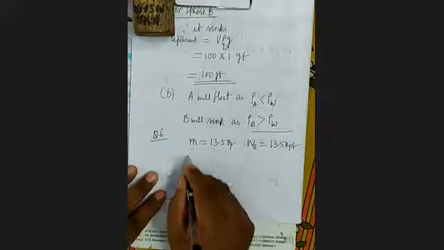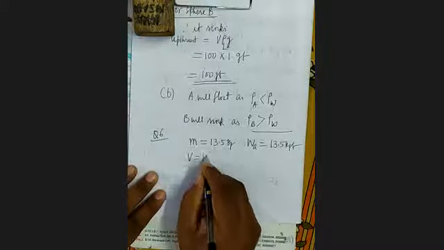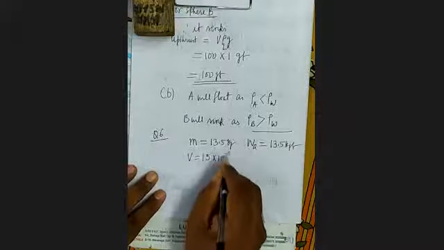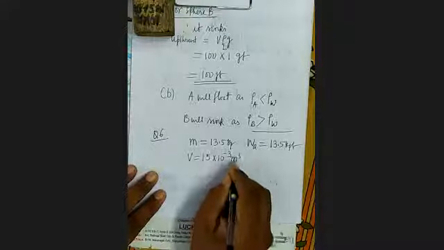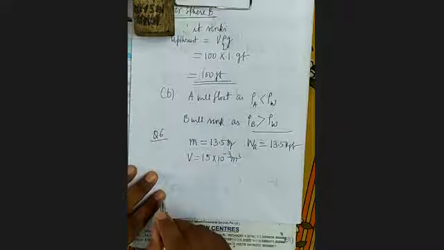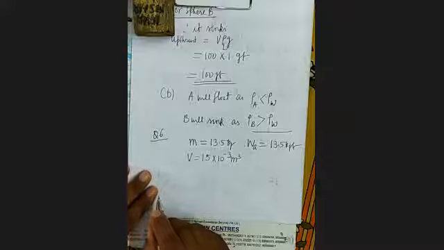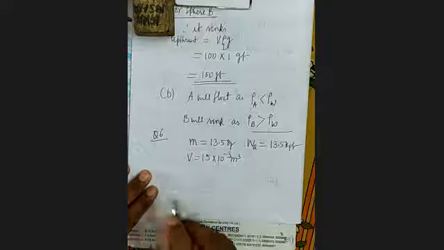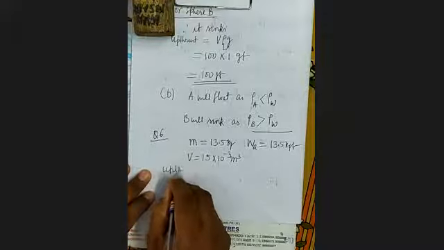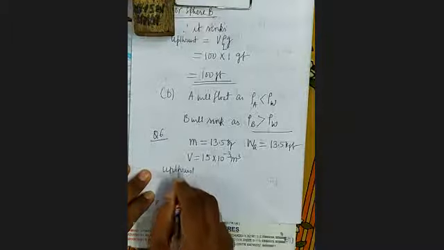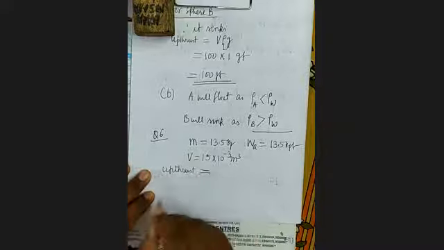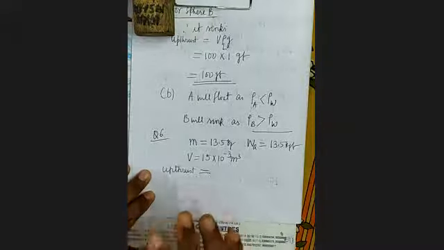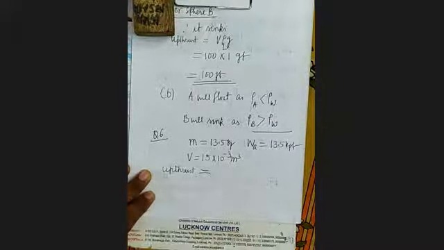And volume is given 15 into 10 to the power minus 3 meter cube. You have to calculate upthrust on the block if it is held fully immersed in water. अगर ये water में fully immersed है, then what will be the upthrust? That you have to find.